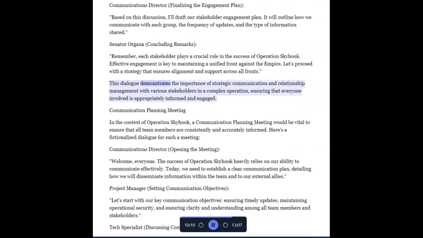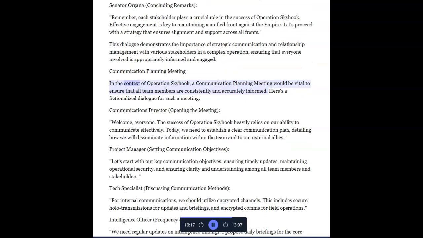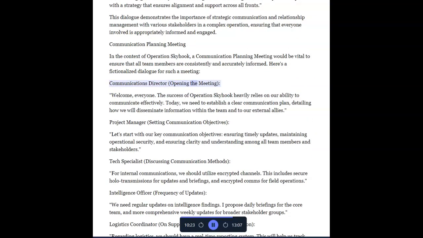This dialogue demonstrates the importance of strategic communication and relationship management with various stakeholders in a complex operation, ensuring that everyone involved is appropriately informed and engaged. Communication planning meeting. In the context of Operation Skyhook, a communication planning meeting would be vital to ensure that all team members are consistently and accurately informed. Here's a fictionalized dialogue for such a meeting. Communications director opening the meeting.